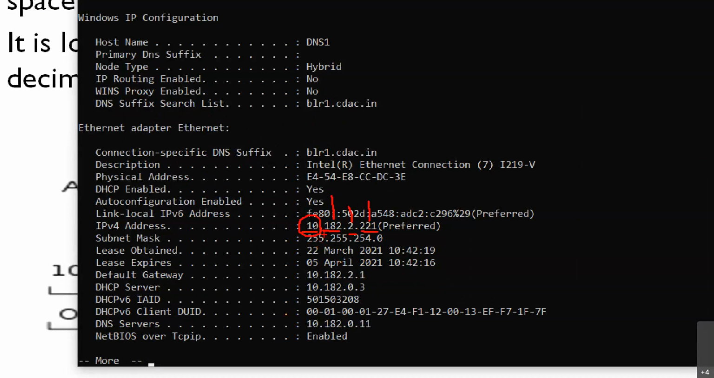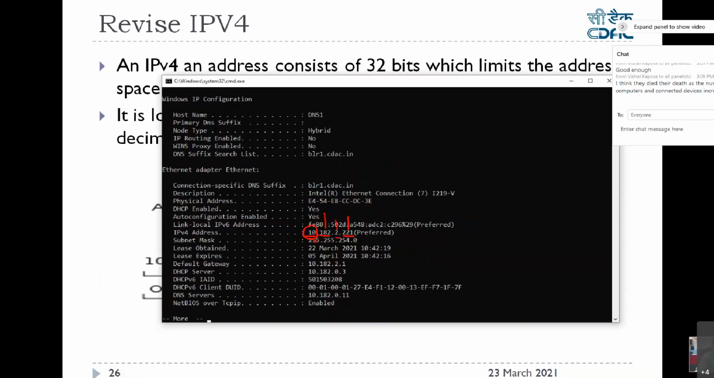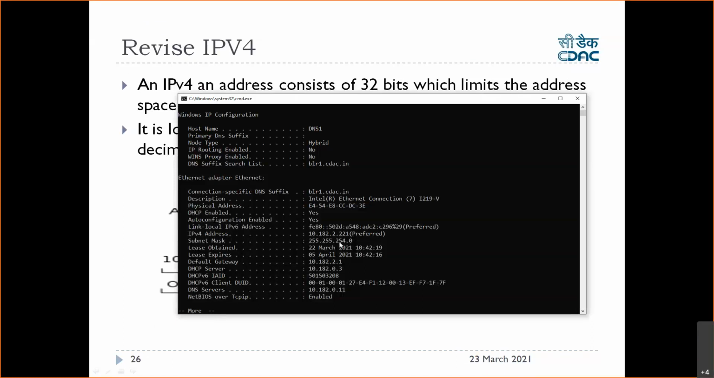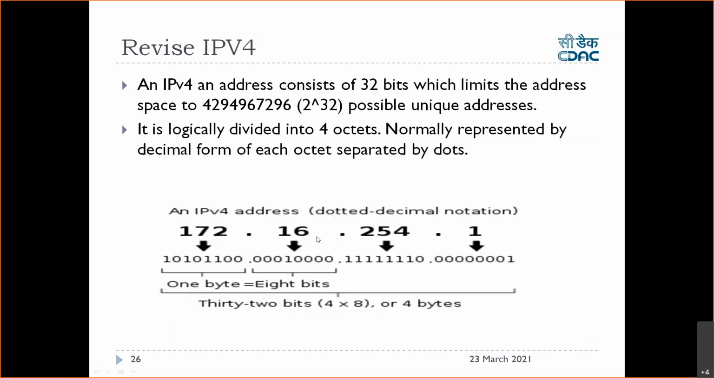Each octet is represented in decimal form and separated by dots. So each octet is separated by a dot, and we have 3 dots in 4 octets. So this is a typical IPv4 address.